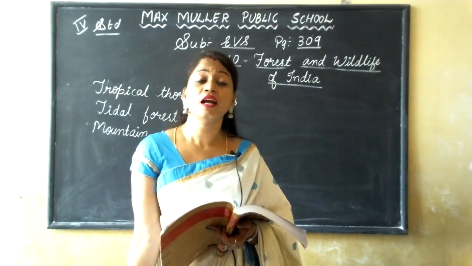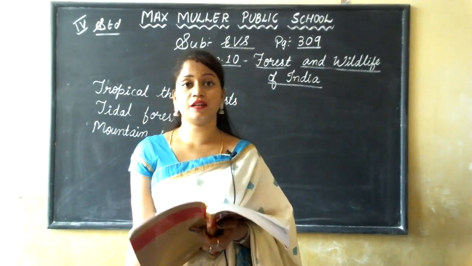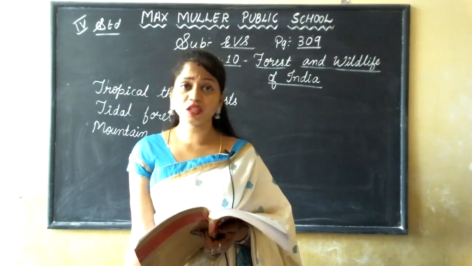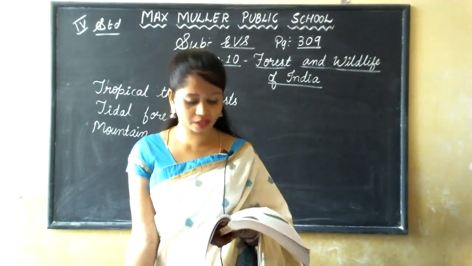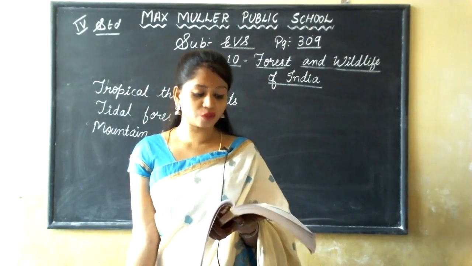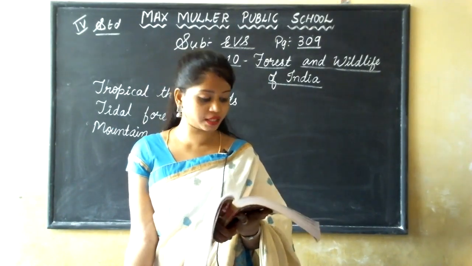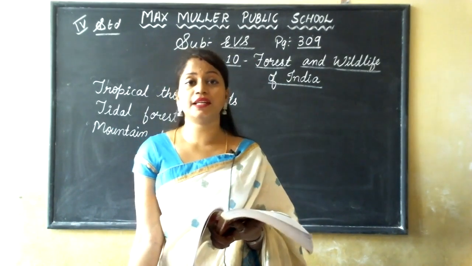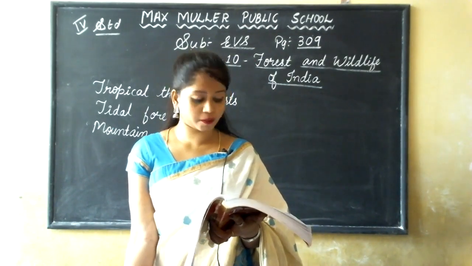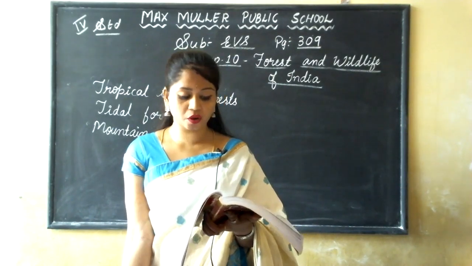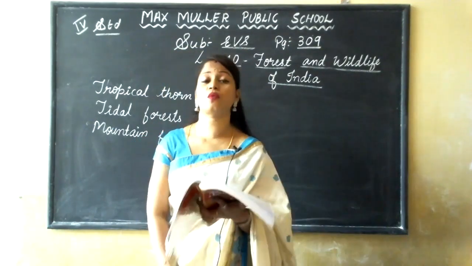The roots are coming out of the soil. You all can remember now. These mangrove forests are found in the deltas of rivers or the areas flooded by sea water. These forests grow in both fresh and salt water.